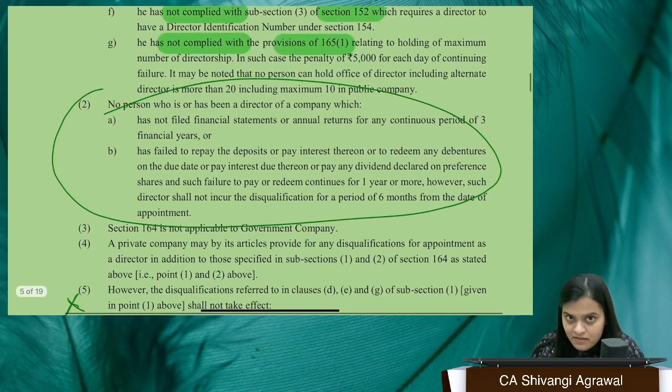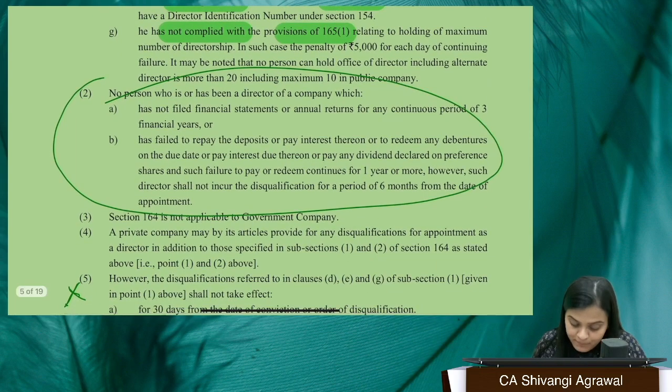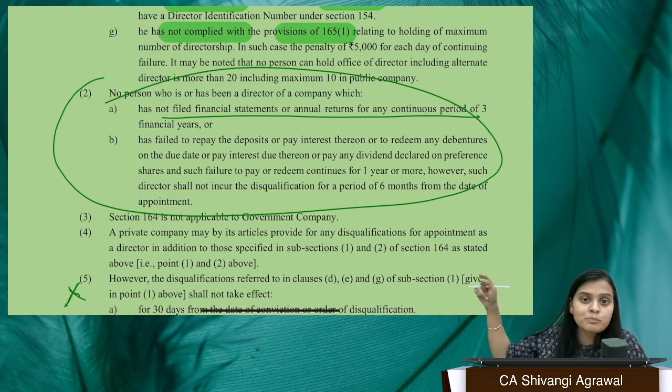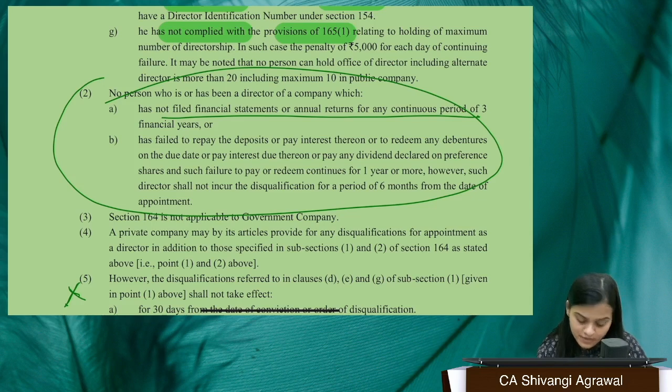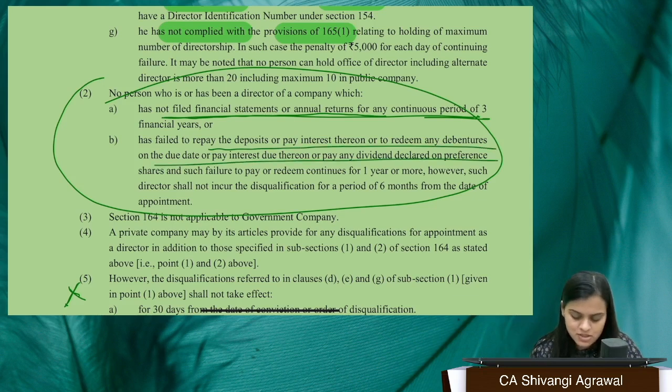So if you have been a director of a company which has not filed, you have attracted the disqualification because of the company's failure to do something, but as you were a part of that company, you were responsible for doing that filing. If you have shown that irresponsibility, then you cannot be a director, right? Okay. Now, if you have not filed financial statements or annual returns for a continuous period of 3 financial years, or have failed to repay deposits, interest, debentures, interest, dividend declared, or redeem preference shares, and such failure continues for 1 year or more, then you become disqualified.